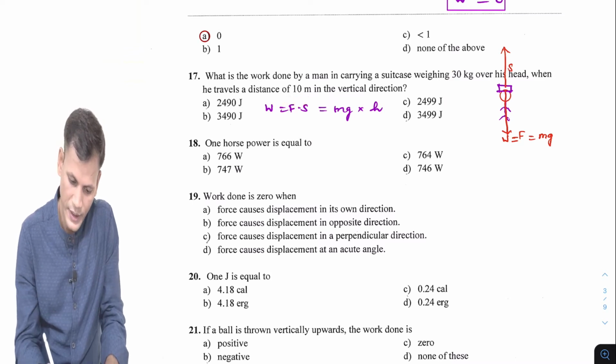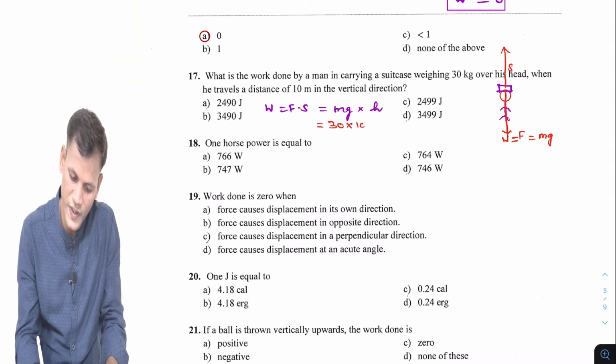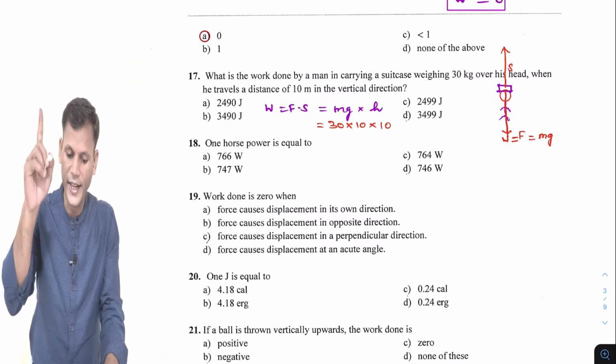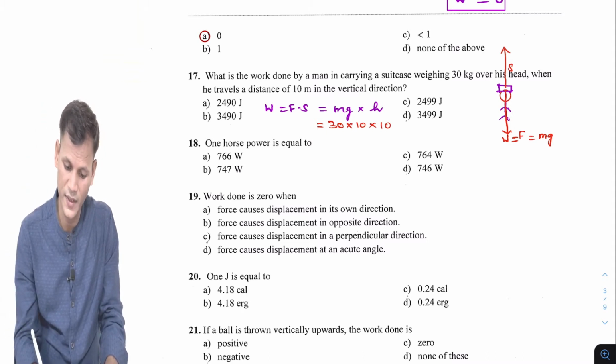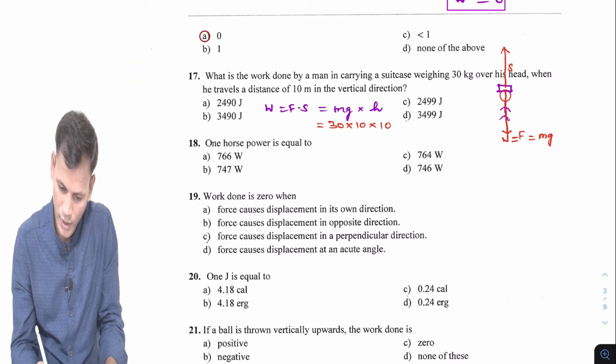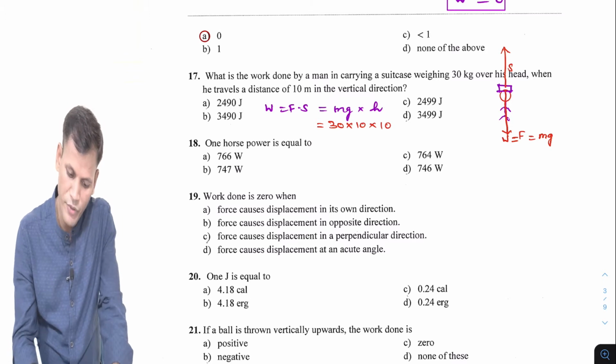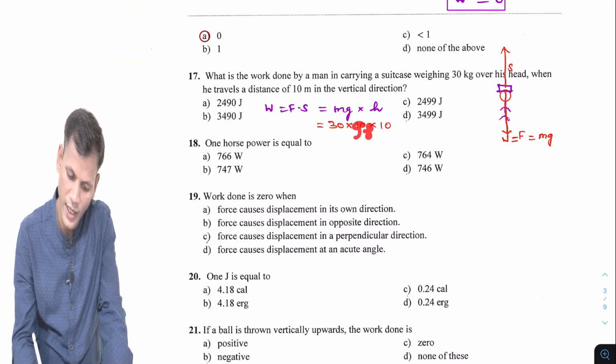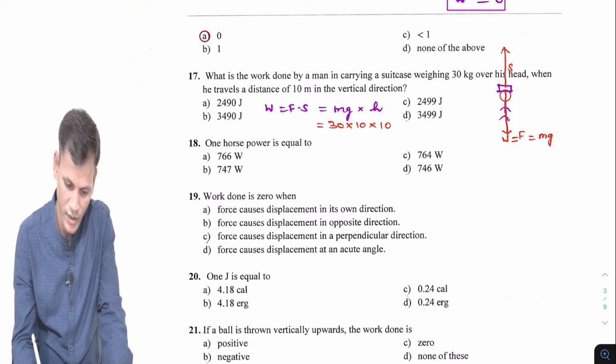So 30 into g, which is 10, into height 10 meter. In the vertical direction, height is the distance. So it should be near 3000, but it should be less than 3000. Probably the answer is not perfect. No, mgh will be there. If we take 9.8, less than 10, then it is less than 3000.